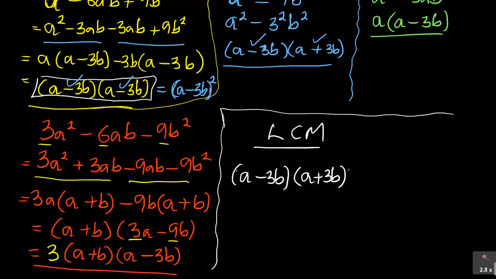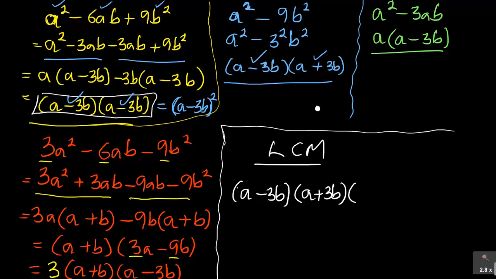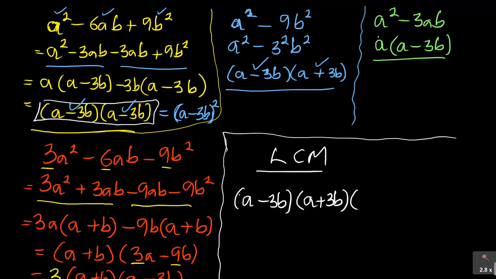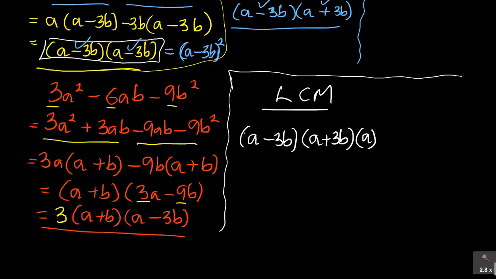So it's done. Then I move on to the next one, which is this one here. I've got a, so you come back and write your a, then a minus 3b is already covered there. And then I go down to the one that we just did. I have got a 3, again write your 3, then I've got a plus b, which is new, and then I've got a minus 3b, which is also covered there.